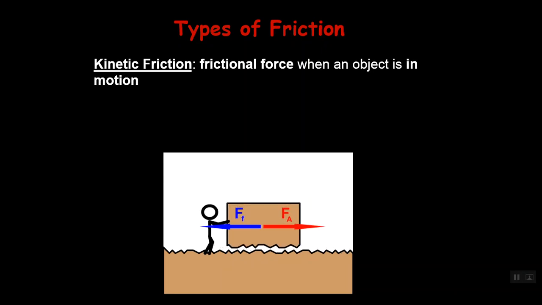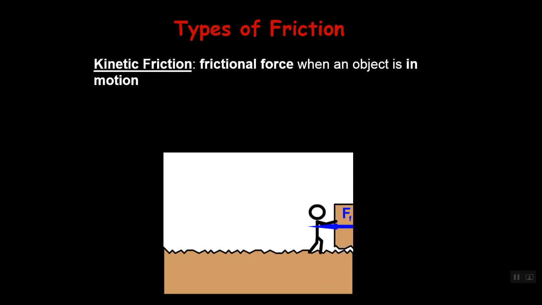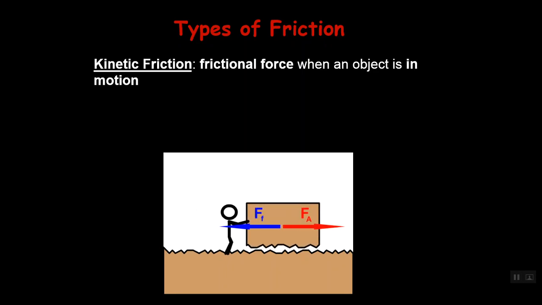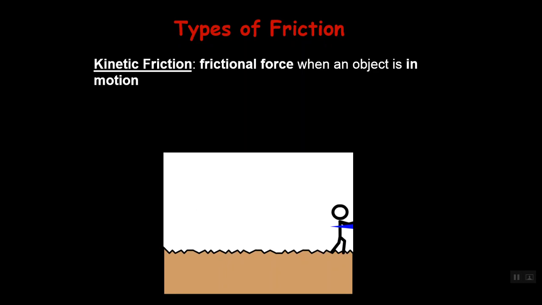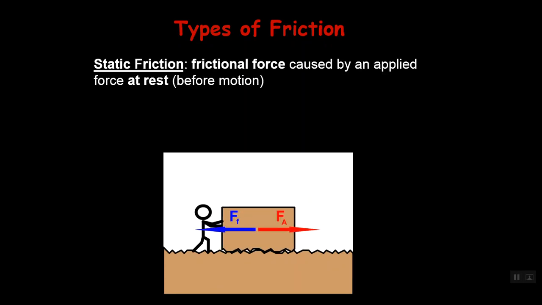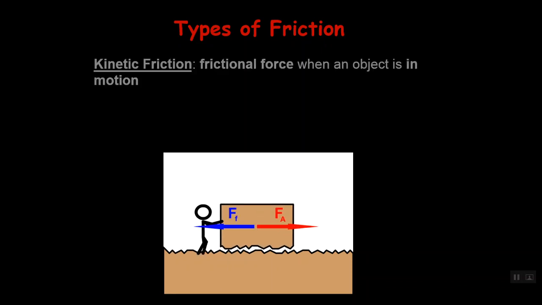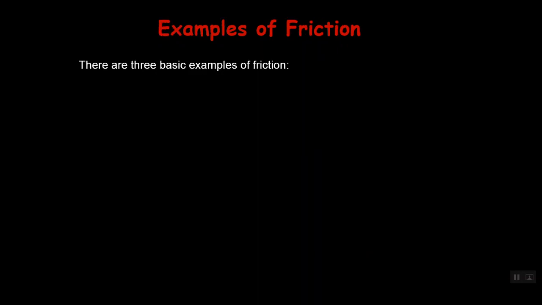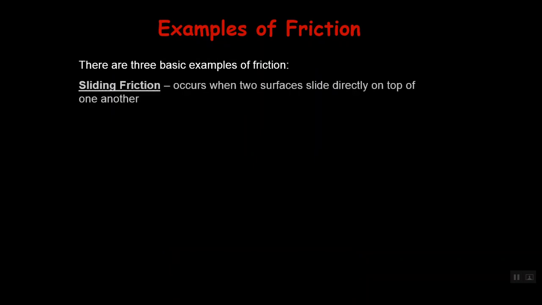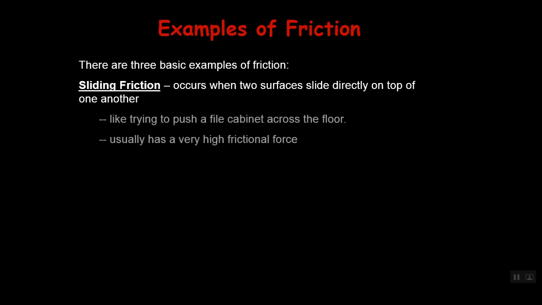But if you don't push more than the minimum kinetic friction, the object will slow down and stop, and then you will first have to push again at the static friction. There are three basic examples of friction. The first is when objects slide across each other. This is like trying to push a file cabinet across the floor, usually a very high frictional force.